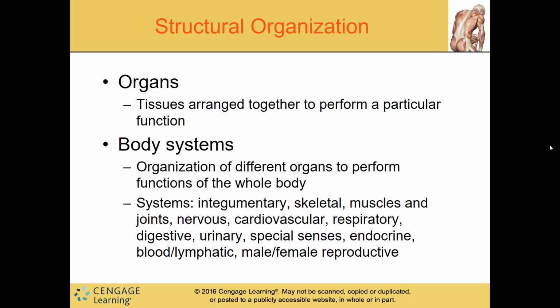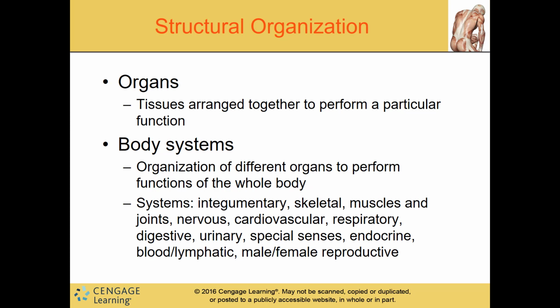All right, we're going to continue on structural organization. Our organs are tissues arranged together to perform a particular function. Notice that organs are made up of tissues. Then we have body systems, which are organizations of different organs to perform functions of the whole body. Notice that these are made of organs, so yes, you should see a pattern. Cells make up tissues, and tissues make up organs, and organs make up body systems.